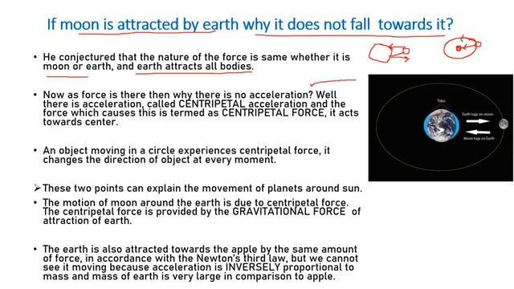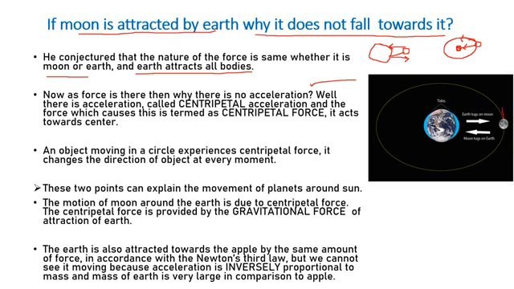Well, there is an acceleration called centripetal acceleration. How can we say there is an acceleration? Because when the moon is moving around the earth, you can see that at every instant the velocity is changing. Why is the velocity changing? Because at every instant the direction is changing.